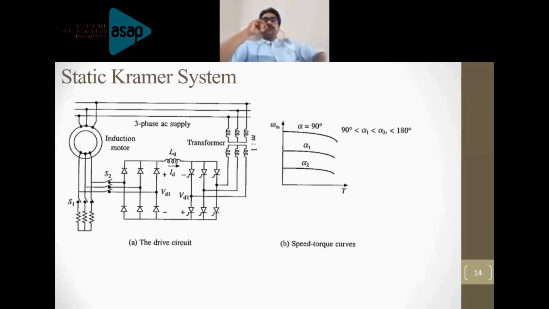The three-phase AC supply is connected to the stator, and the rotor side is connected through switches to the converter circuit, an uncontrolled rectifier circuit, and also it has the resistances, right? At the bottom line, you have three resistors directly connected to the slip rings of the three-phase machine.